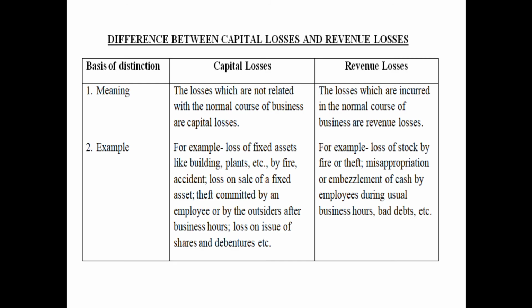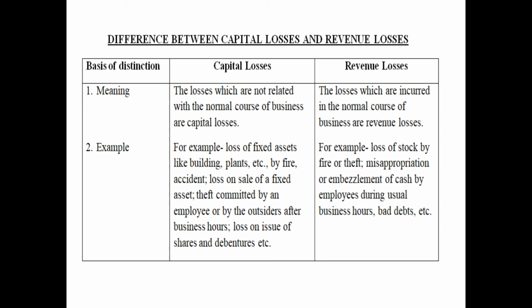Now the difference between capital loss and revenue loss can be done on the basis of meaning and examples which we have done. That is, capital losses are the losses which are not related to the normal course of business, and revenue losses are those losses which are related to the normal course of business. Then capital losses, the example can be loss of fixed assets by fire, theft, etc., loss on sale of fixed asset, loss on issue of shares and debentures, then loss by theft, etc., by the employee or outsiders outside the business hours.